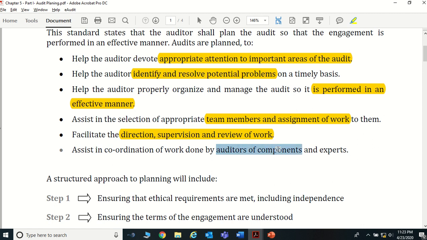Sometimes when we are doing the audit, say for example a group audit, the group has subsidiaries, or in audit terms, we call them components. In auditing we call them components. Now in accounting, if company A has acquired company B, you call company A the parent and company B the subsidiary company.